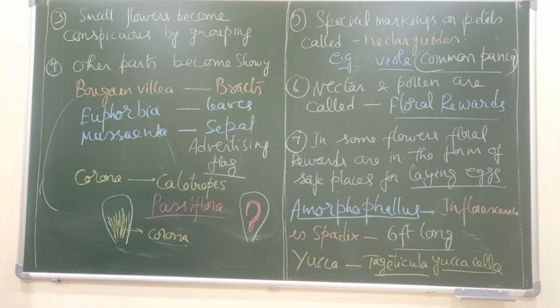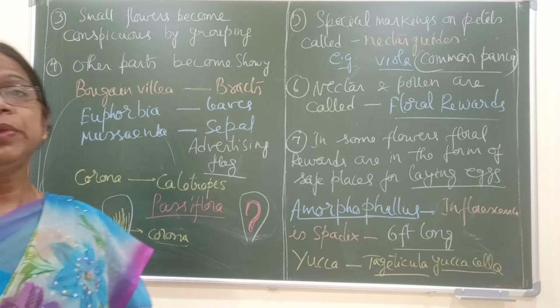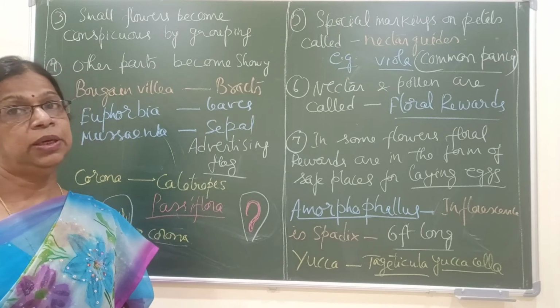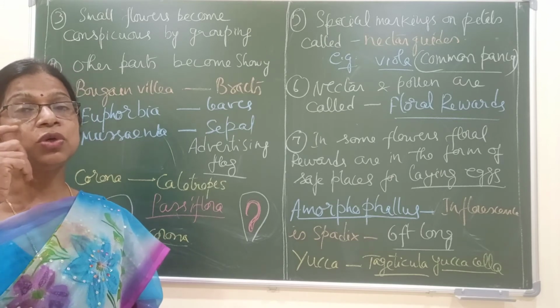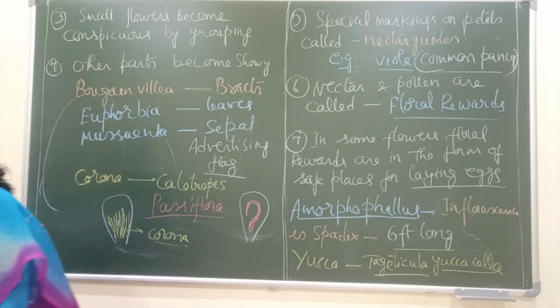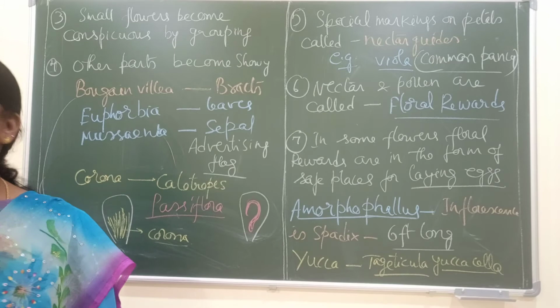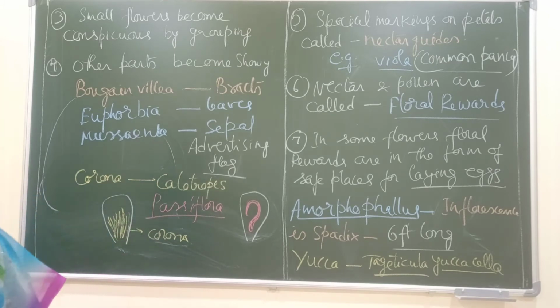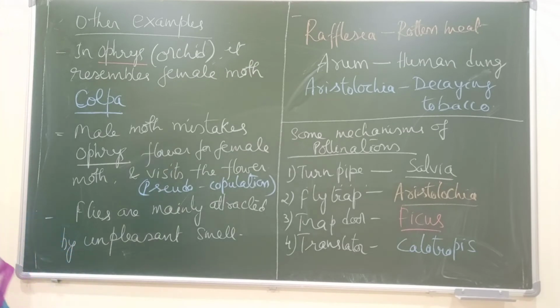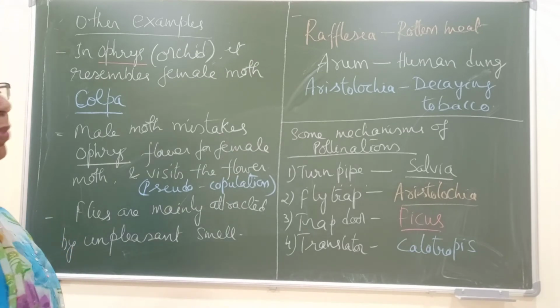The most common types of insects, as I already told you, are bees and butterflies. Okay. Now let us see whether we find any other special features in other plants. Let's now continue with the remaining examples.